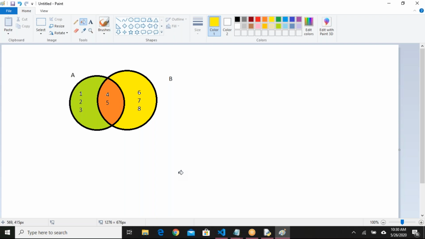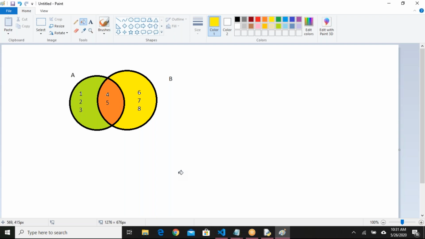For example, if I ask you a question like how many elements are available in set A? Okay, A and B, two sets I have drawn here. So what are the elements available in set A? If you know that, I'm good to go. How many elements are available in set A? 5 elements. 5 elements is the correct answer. Pranati, not the 3. Okay.